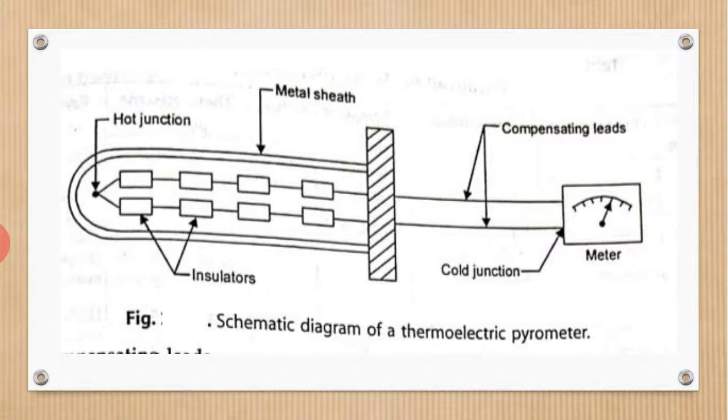Here the pair of lead wires are made of such materials which, when connected to a thermocouple, behave such that the effective reference junction is moved to the other end of the leads. Its material should have the same EMF temperature characteristics as the thermocouple over the range of ambient temperature. So remember these points when you are using compensating leads.